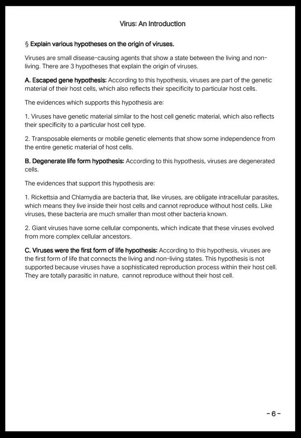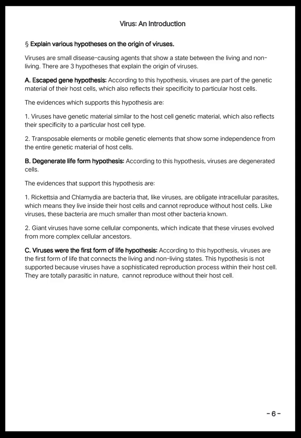The evidences which support this hypothesis are: 1. Viruses have genetic material similar to the host cell genetic material, which also reflects their specificity to a particular host cell type. 2. Transposable elements, or mobile genetic elements, that show some independence from the entire genetic material of host cells. B. Degenerate life form hypothesis. According to this hypothesis, viruses are degenerated cells.